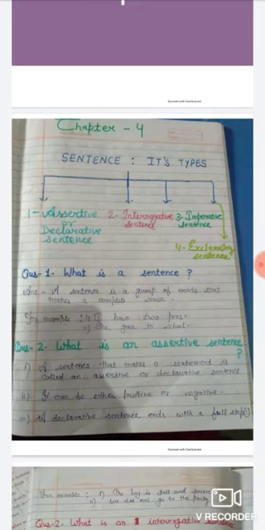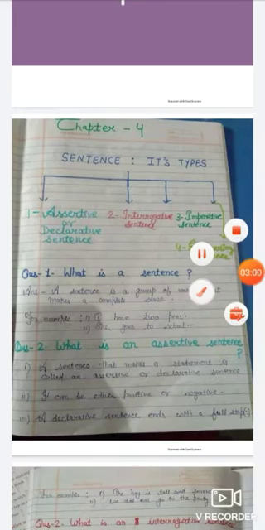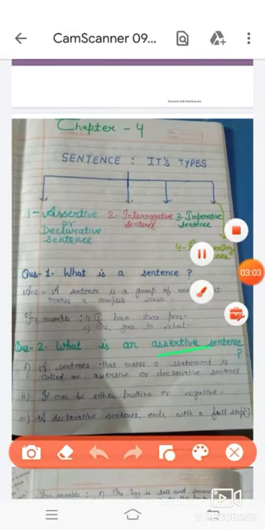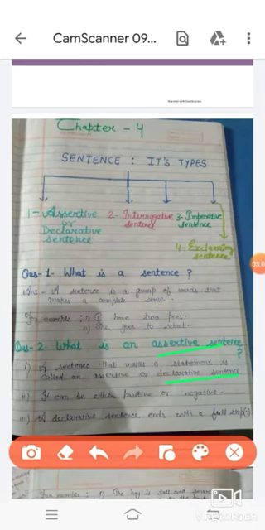Now let's move to question number 2. What is an assertive sentence? Students, I have told you the first point: a sentence that makes a statement is called an assertive or declarative sentence. Students, an assertive sentence is also known as a declarative sentence.